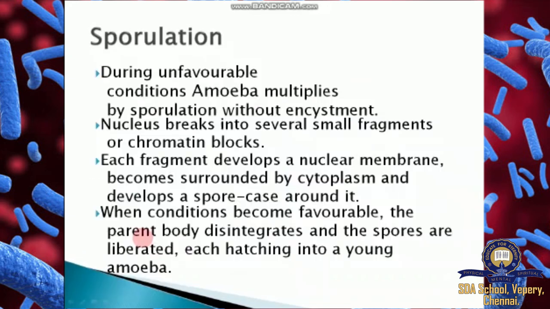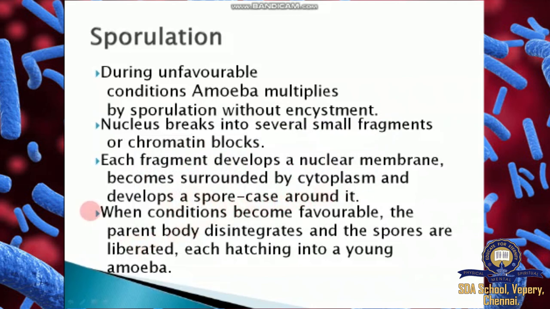Plasmotomy. Then sporulation. During unfavorable conditions, amoeba multiplies by sporulation without encystment. Usually in multiple fission, the amoeba is enclosed entirely by one cyst wall, which is called encystment. But here, in sporulation without encystment, the nucleus breaks into several small fragments or chromatin blocks. These fragments develop a nuclear membrane, become surrounded by cytoplasm, and develop a spore case around it.